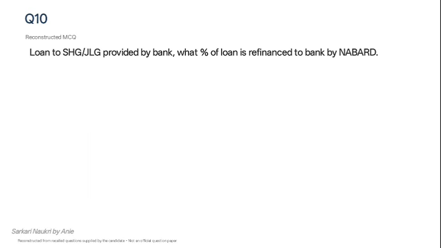Next question was whenever a loan is provided to SSG or JLG by a bank, then what percent of loan is refinanced to bank by NABARD? So the correct answer is 100%.